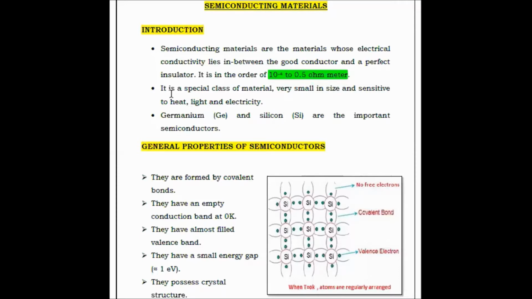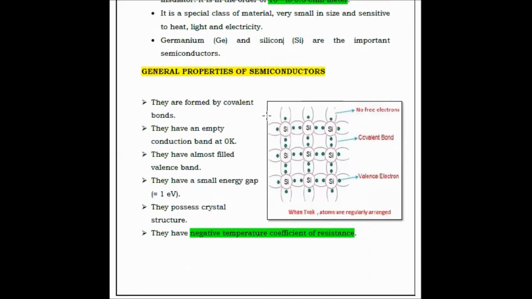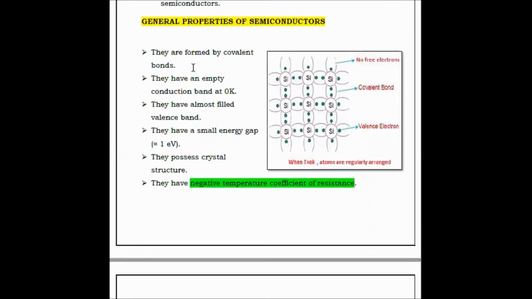As we all know, it is a special class of material, very small in size, sensitive to heat and electricity. The most commonly used semiconducting materials are germanium and silicon. Now the general properties of semiconductors. For example, we can consider silicon. With the help of silicon, we are going to define what a semiconductor is. What are the characteristics, or the properties, of a semiconductor?